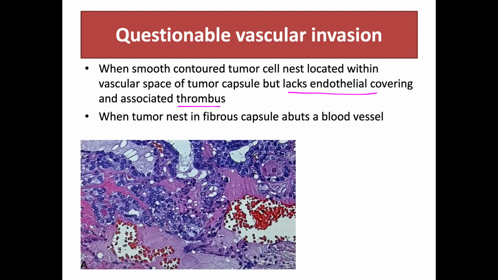Like here, these are the tumor cells and this is a blood vessel, but it is questionable because the tumor cells are just abutting the blood vessel and not inside it.